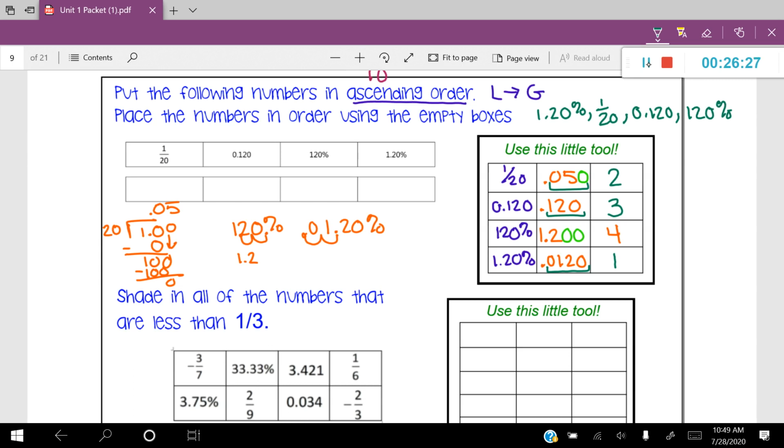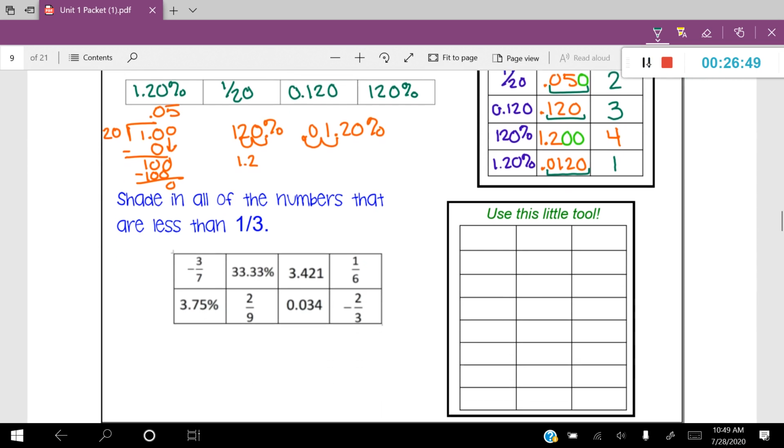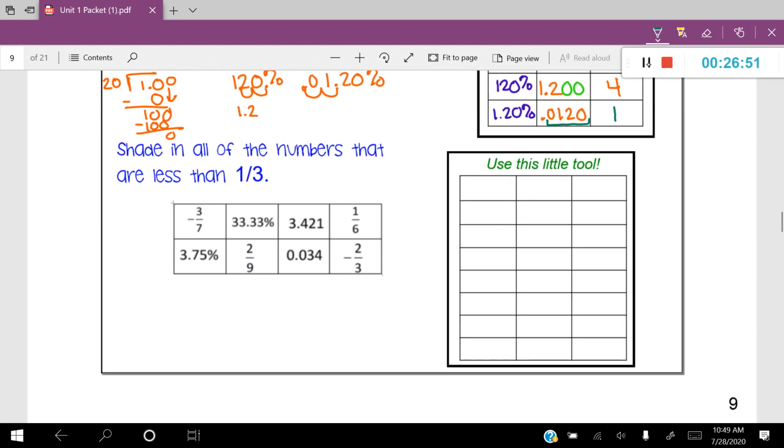And let's go ahead and just write them. I guess I could have written them over here, but let's write them in ascending order here. So 1.20%, 1/20, 0.120, and 120%. And we're finished. All right, I've got one more, and this one's just slightly different than the other 3.